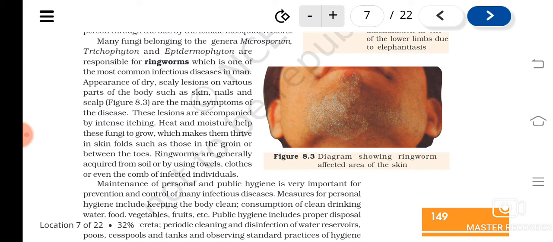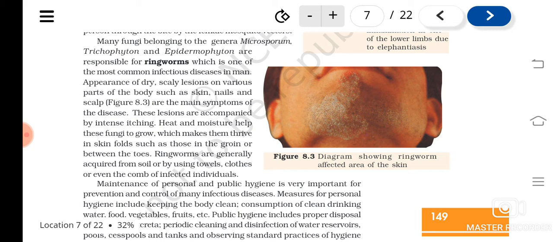So these foldings of skin may have moisture content. If it is not dried properly after taking a bath, what will happen, these areas will have moisture and heat. These are the favorite conditions needed for them to grow. So this is the reason it is usually found in the skin folds.